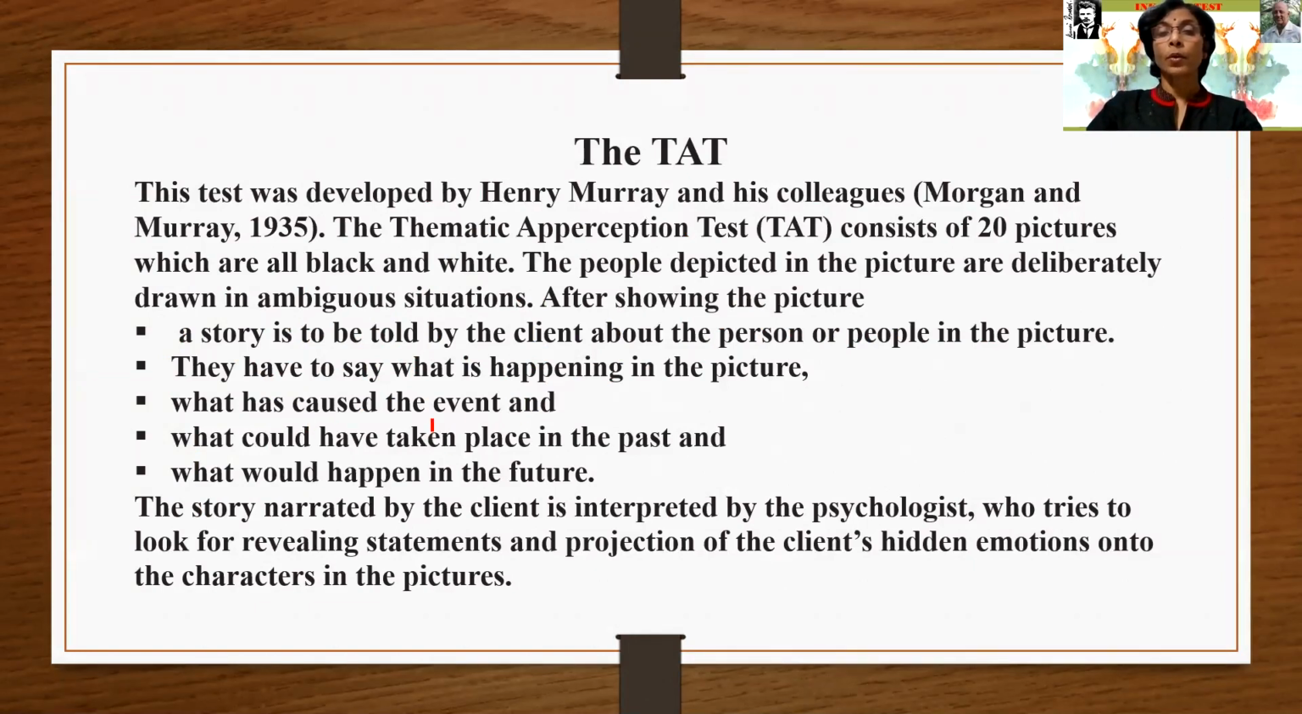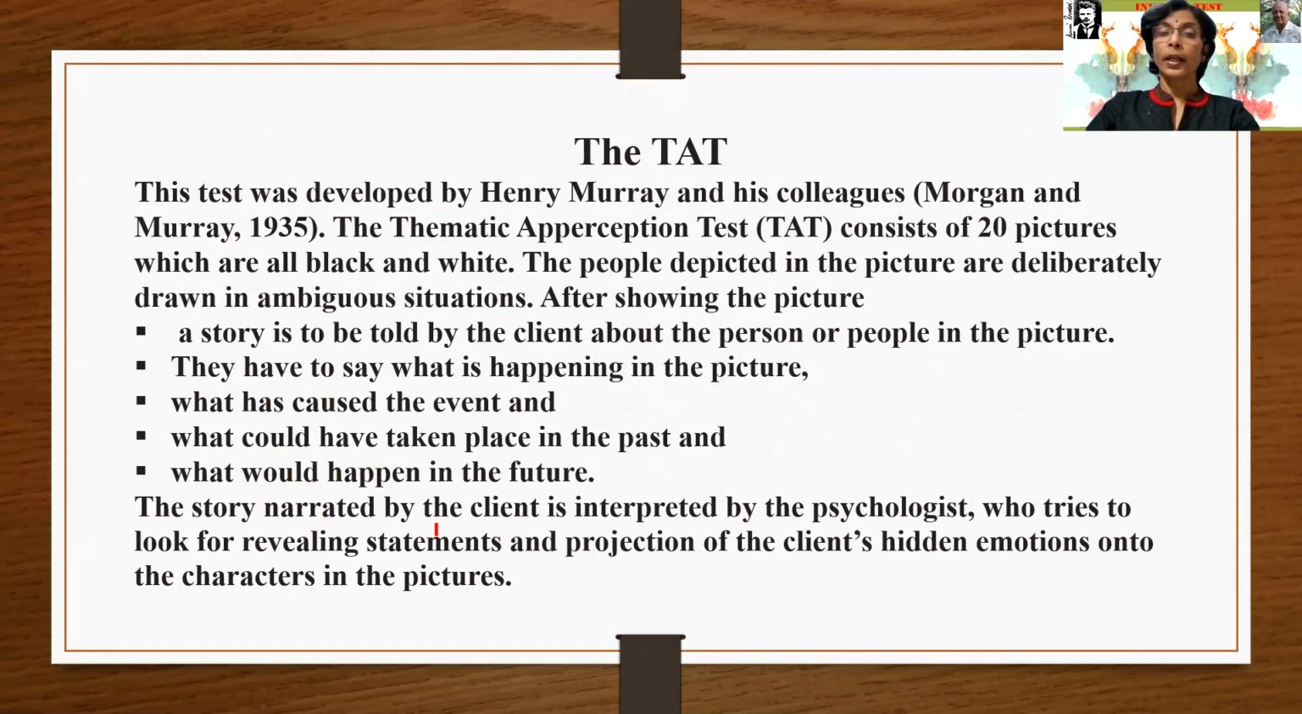Then third, what has caused the event, means whatever event has happened there, what is the cause of that? He has to express. Then what could have taken place in the past, means after seeing that picture, he has to guess what could have taken place in the past, why this event happened. And the next, he has to tell what would have happened in the future. What would happen in the future? He has to pre-tell the happening in the future.